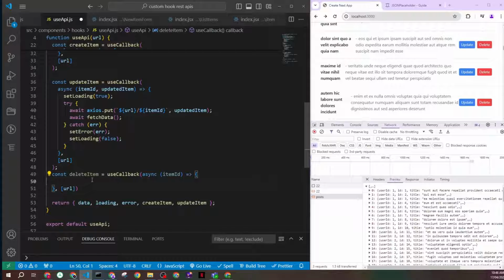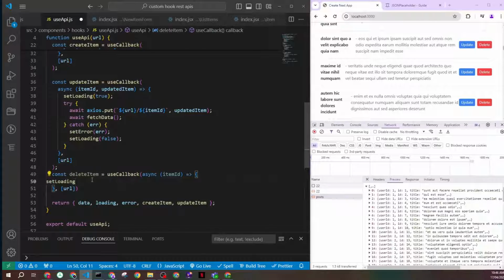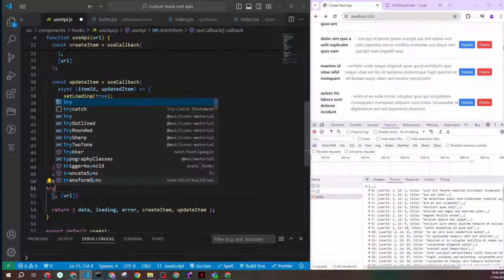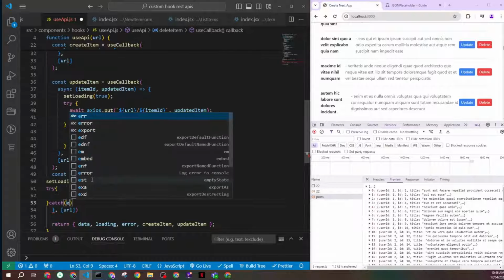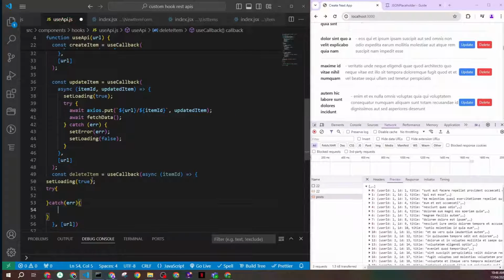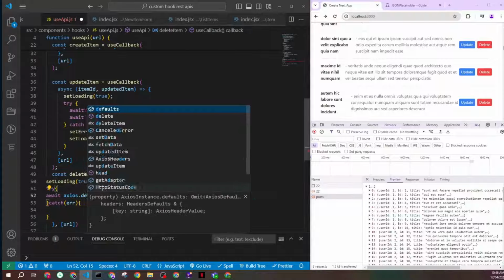Okay, now again set loading to true, and we have a try catch block. Inside the try, we will just trigger again the API call. So await axios dot delete.